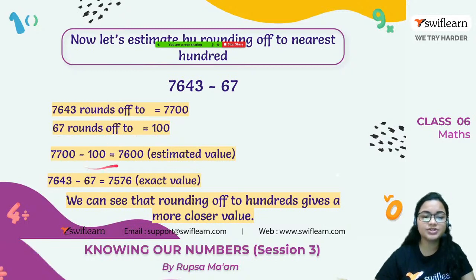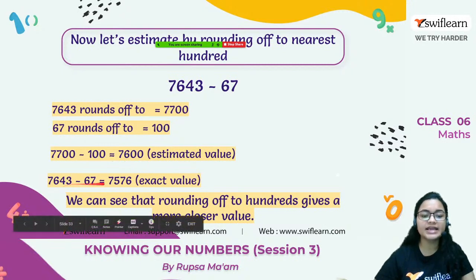So if we do the subtraction, the estimated value will be 7,600, and the exact value is 7,576. So we can see now they are very close to each other. Rounding off to the hundreds gives a value which is very close.